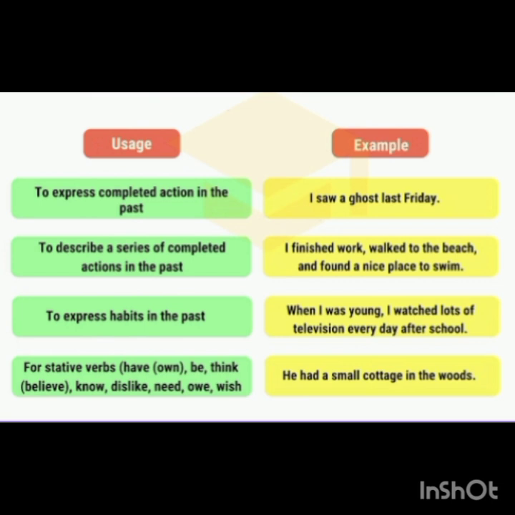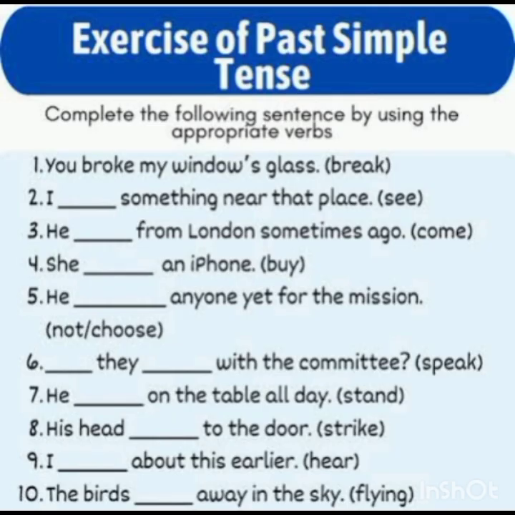Now, we have an exercise where you have to put the correct verb in the blank. The option is given to you in the bracket. The verb is written in the bracket and you have to use the past form of that verb, the second form of that verb, in the blank. For example, I'm going to solve the first two, then you have to solve the remaining by yourself. The first one is: I dash something near that place. The option is see. So the second form of see will be saw. So in the blank you will write: I saw something near the place. So that's how you will solve the remaining.